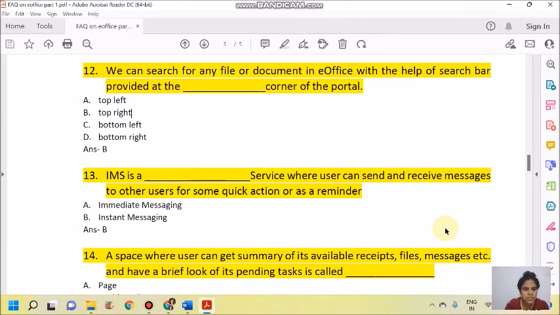Next question. IMS is a dash service where users can send and receive messages to other users for some quick action or a reminder. This messaging service is available in eOffice and it is called instant messaging. Instant messaging service.